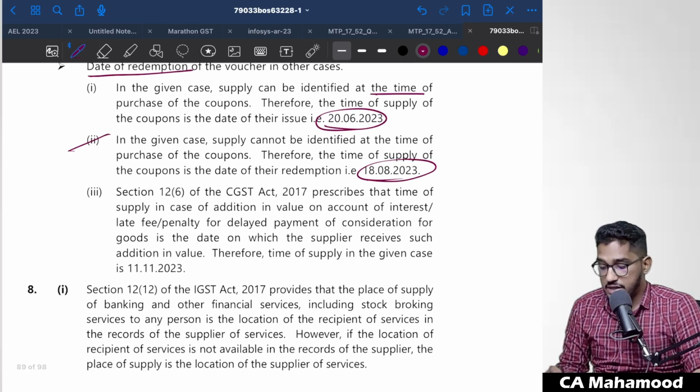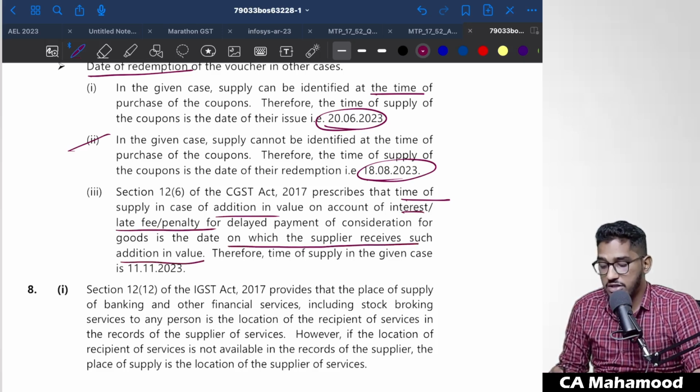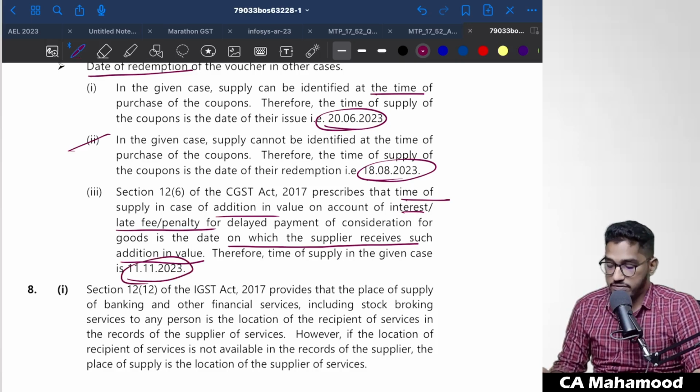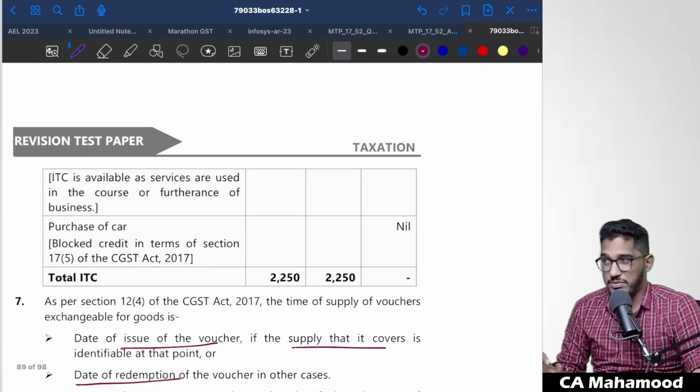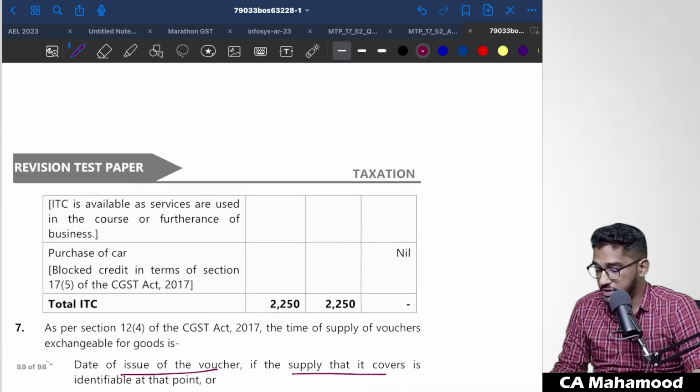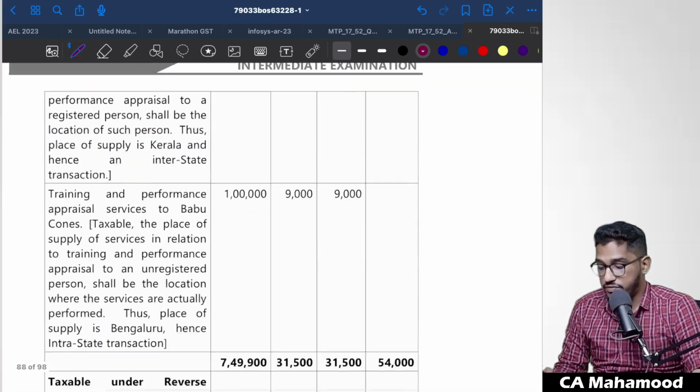However, in the third case, section 12 subsection 6 says that the time of supply in case of addition in value on account of interest, late fee or penalty for delayed payment of consideration for goods is the date on which the supplier receives such addition in value. And in the given case that interest or late payment fee was collected on 11th of November, that itself will be the time of supply. Sorry, I'm continuously using the term place of supply. It should be time of supply.